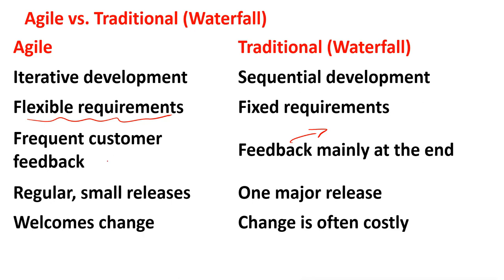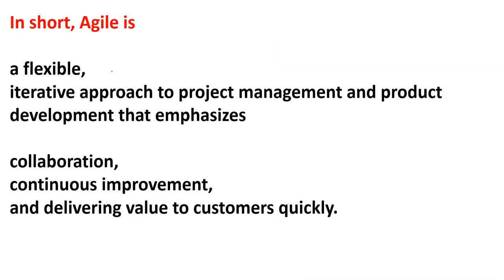In Agile, after each phase or after each user story, we get feedback from the customer. Regular small releases, versus one major release in waterfall, where we deliver at the end when everything is ready. Welcoming changes is often costly in waterfall, because if a change is requested, then we have to evaluate it. It will go to the change control board and they will decide. First they will evaluate what will happen to the cost, schedule and everything, so it's a little bit costly. In short, Agile is a flexible iterative approach to project management and product development that emphasizes collaboration, continuous improvement and delivering value to customers quickly.